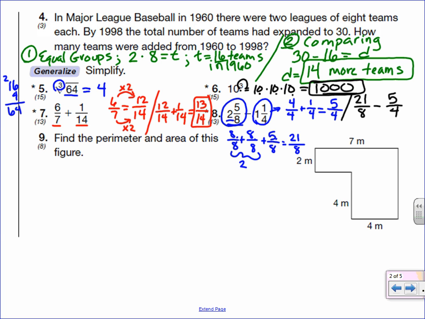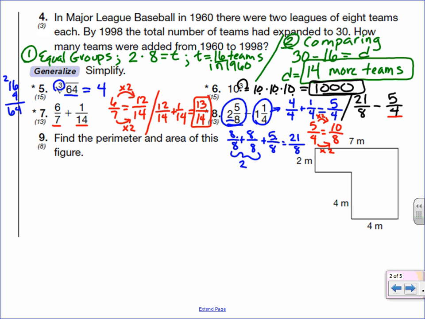But looking at this, I can see, well, if I just multiply this 4 by 2, I would end up with an 8. So I'm going to turn 5 fourths into something over 8. And to do that, I multiply by 2 to get 4 times 2 is 8. Whatever I do to the bottom, I have to do to the top. 5 times 2 is 10.